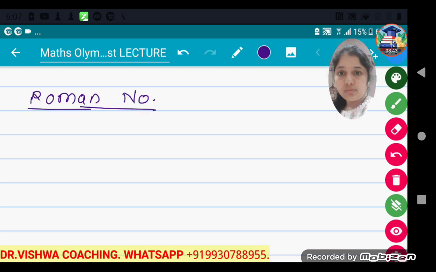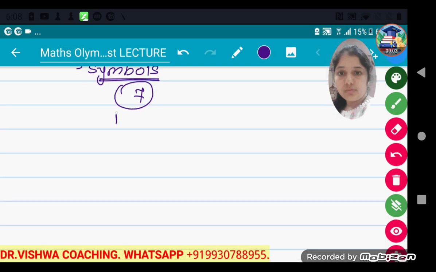Now the Roman numbers can be denoted by symbols, and there are how many symbols? There are 7 symbols related to these Roman numbers. Which are those 7 symbols?